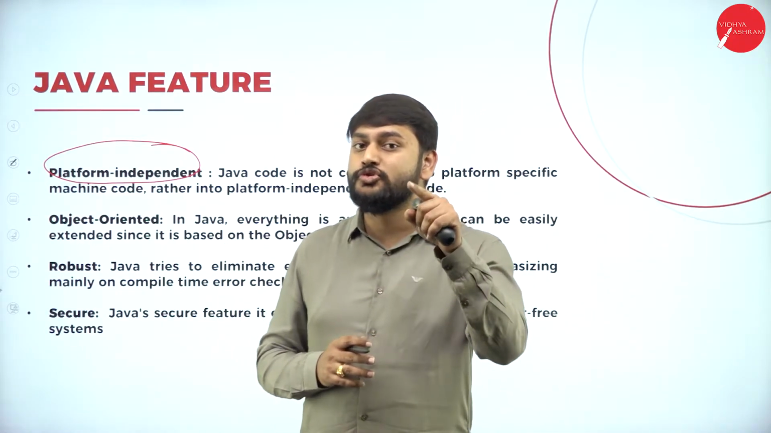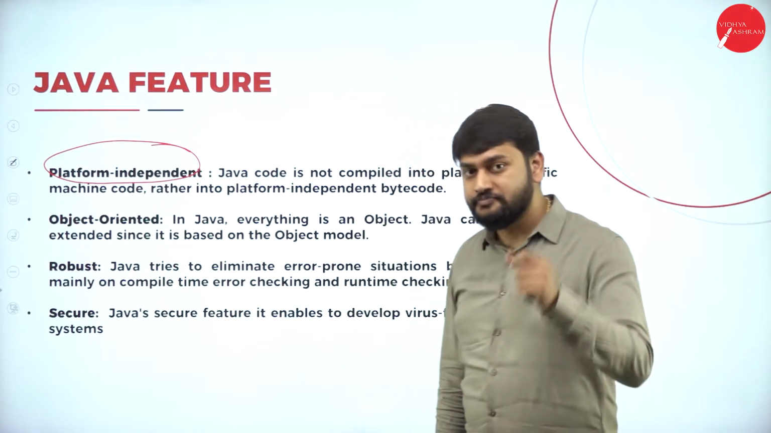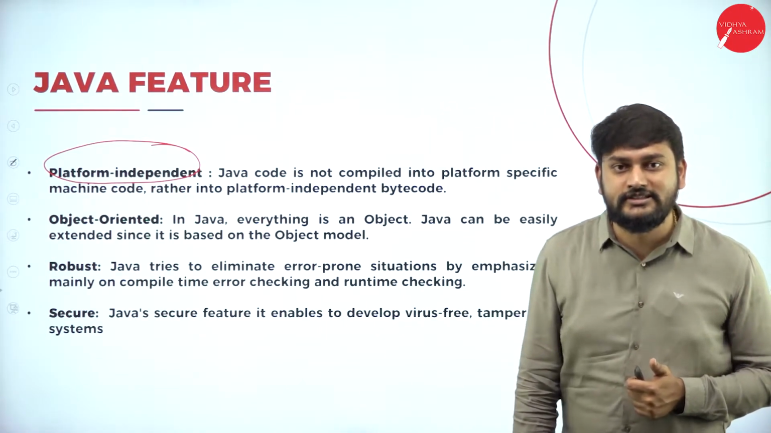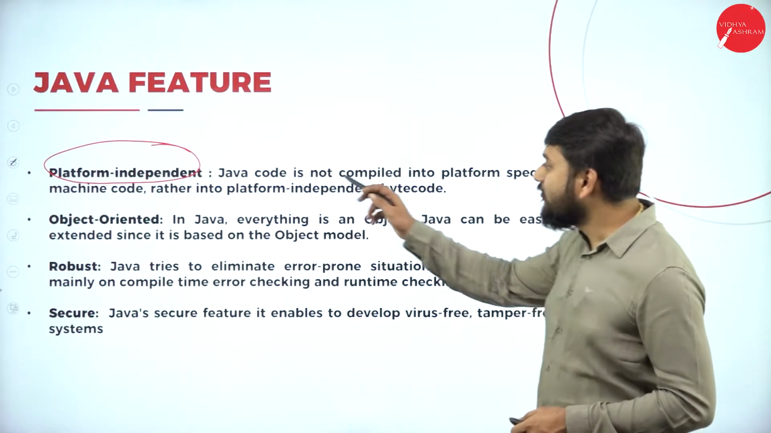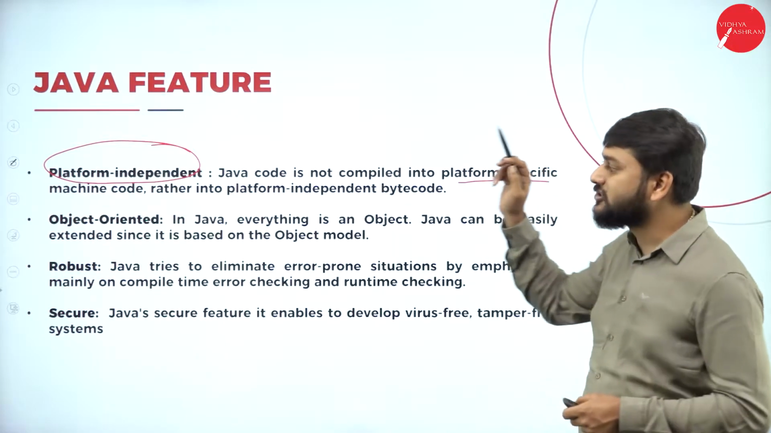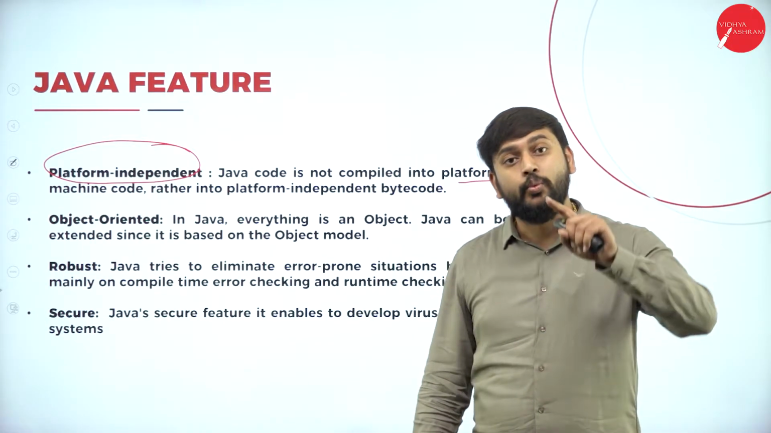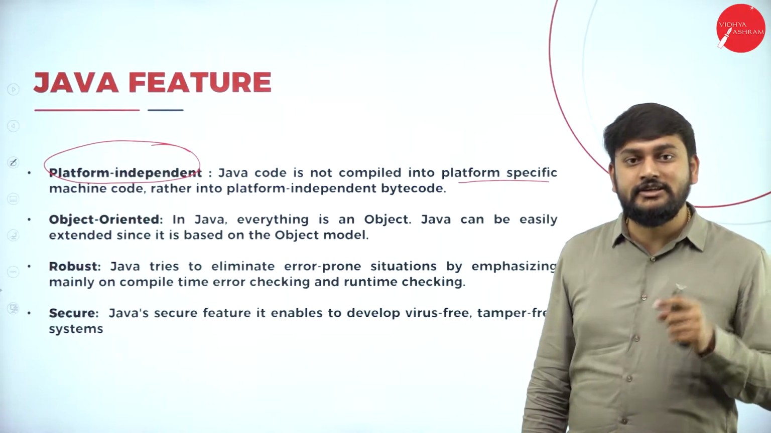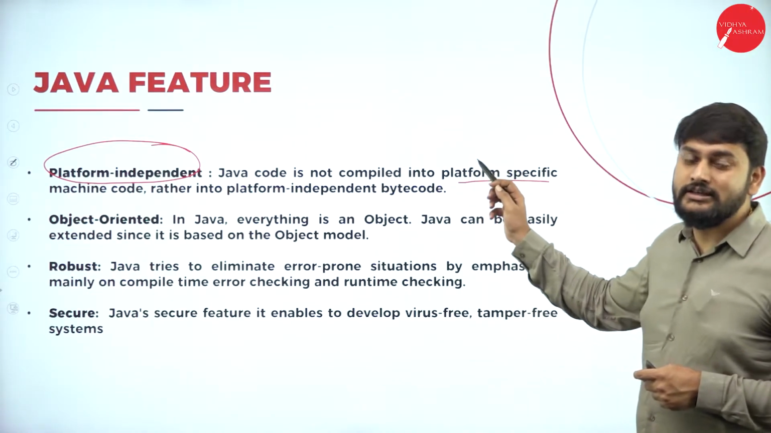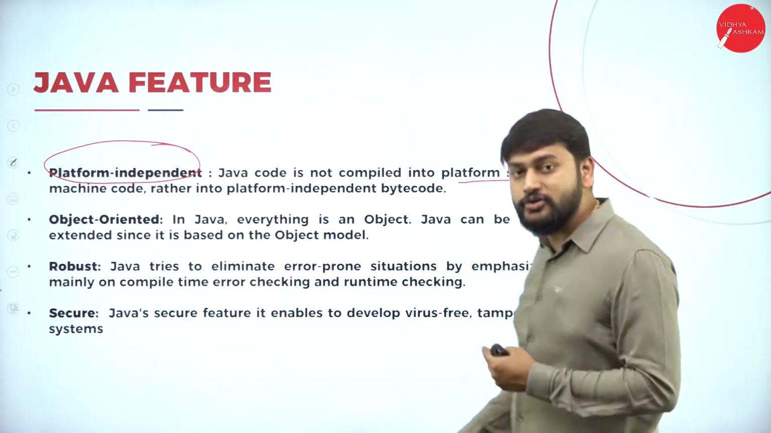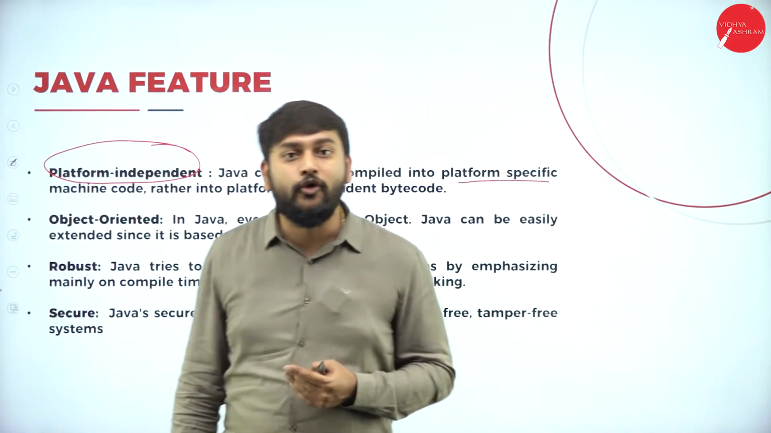But when it comes to Java, it is not like that. Please listen to me carefully. I have a special feature in this. So what is that? Java code is not compiled into a platform specific machine code. But when it comes to other previous languages, C and C++, it is like this. It is compiled according to the native machine code.